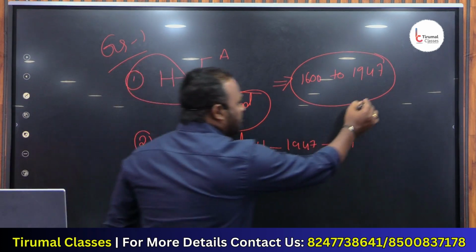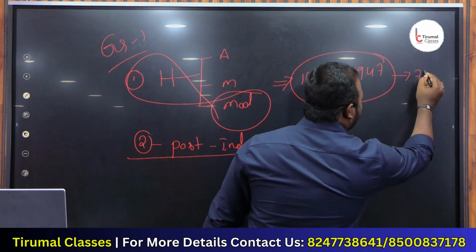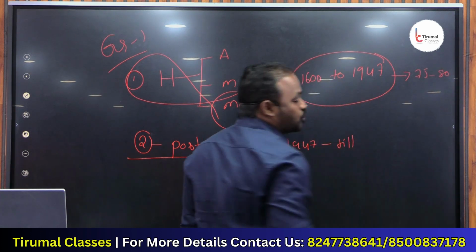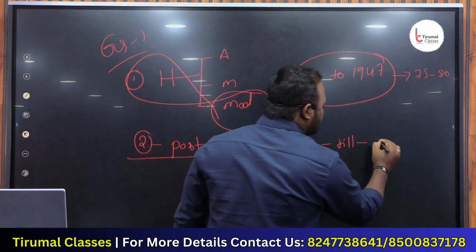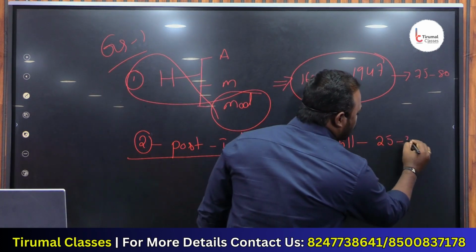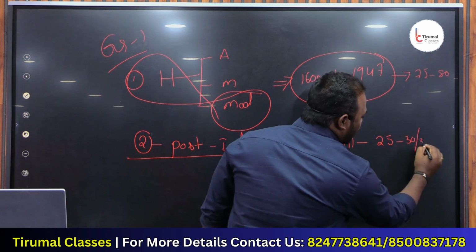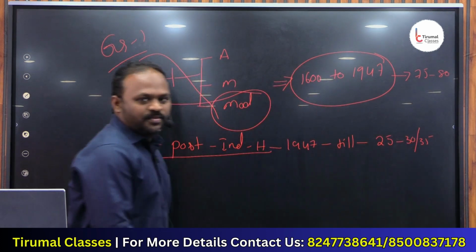Modern India will take approximately, let us say, 75 to 80 hours to cover. But post-independence takes 25 to 30, at maximum 35, not more than that.